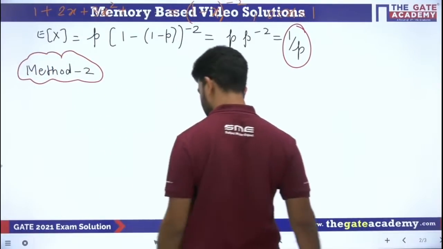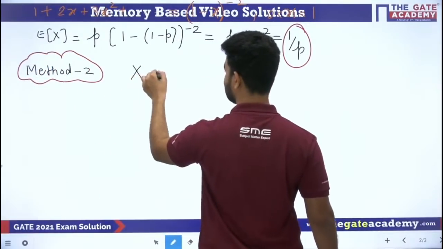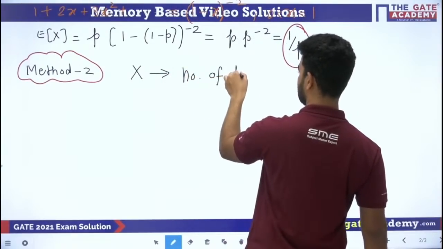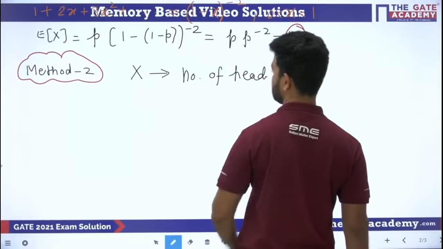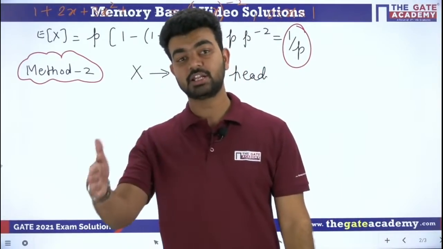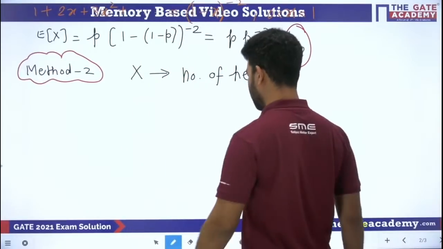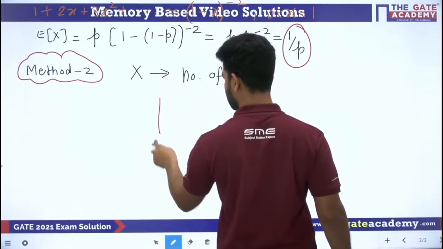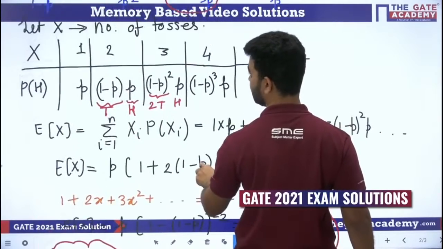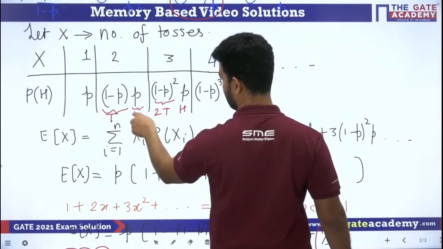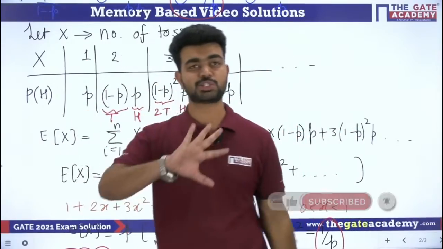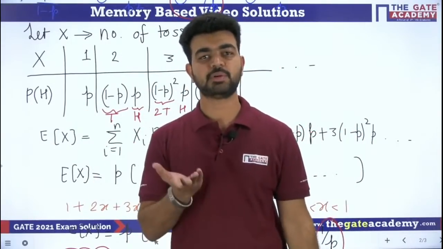Method 2 we will discuss. Instead of writing x as the number of tosses, we will write x as the number of heads. Now you know that in every case the number of heads is always 1. In this case head is 1, here also head is 1, here also head is 1. So if in all the cases the number of heads is 1, then what is the expected number of heads, beta?